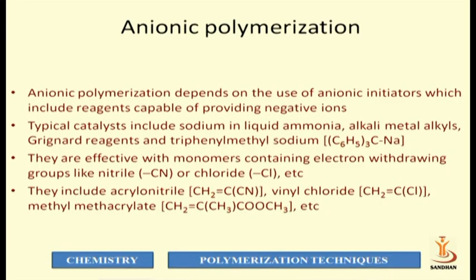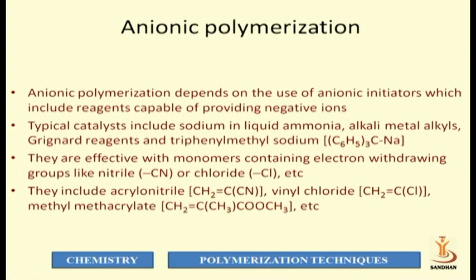Now we discuss anionic polymerization. Anionic polymerization depends on the use of an anionic initiator, which includes reagents capable of providing a negative charge. So in anionic polymerization, the initiation is carried out by an initiator which provides a negative charge.